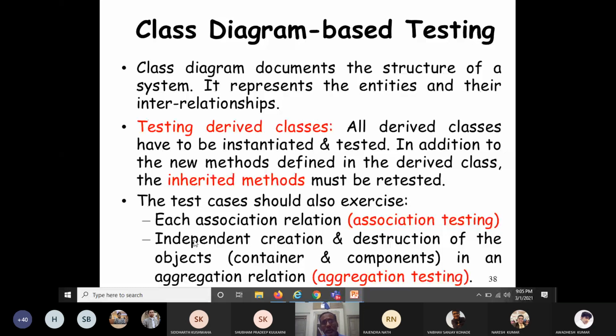What could be the possible objects? Container objects and components in an aggregation relation. So in this way, you can test the aggregation relation present in a class diagram. This is another generic test requirement. Similarly, you can design test cases for the generalization relationship, for the dependency relationship.